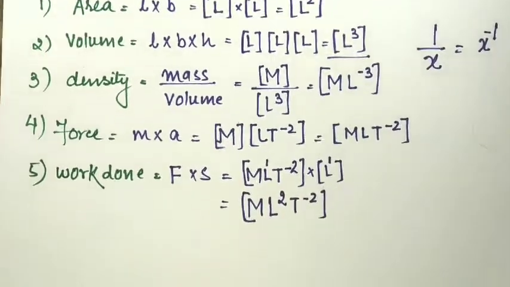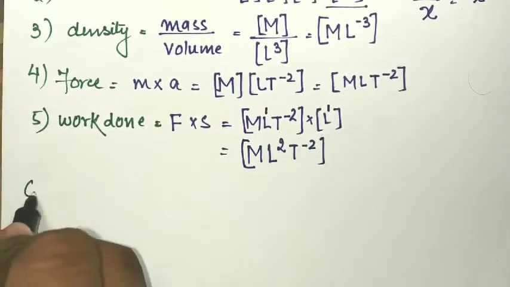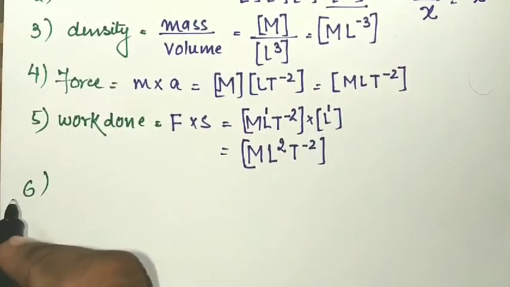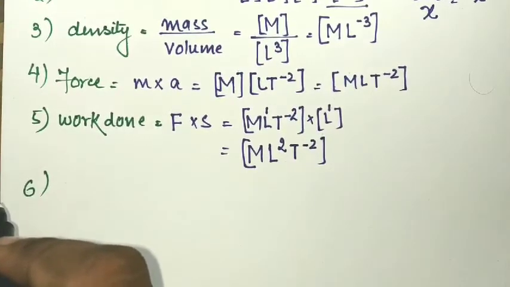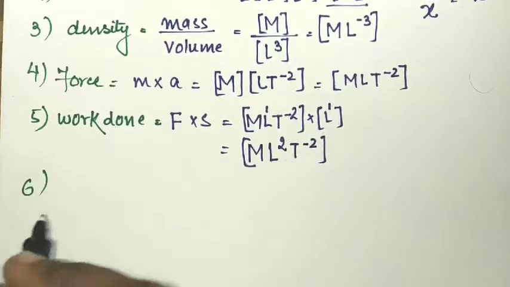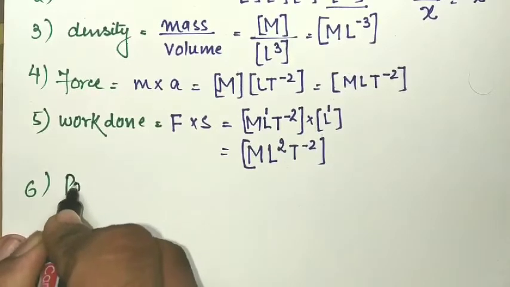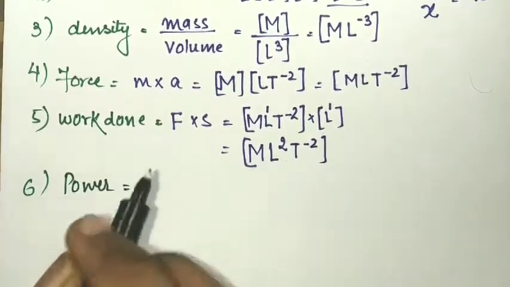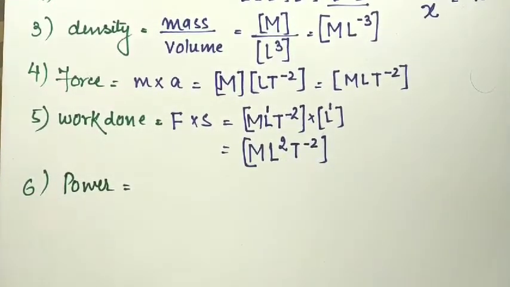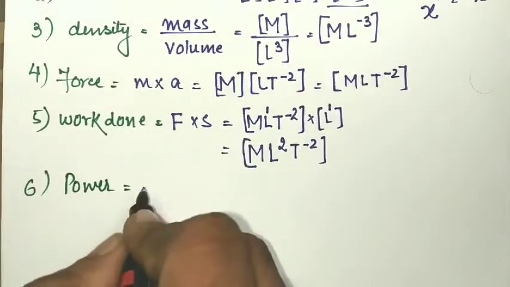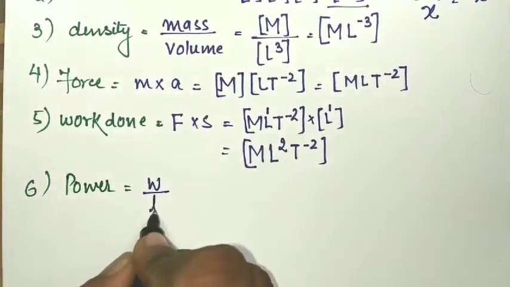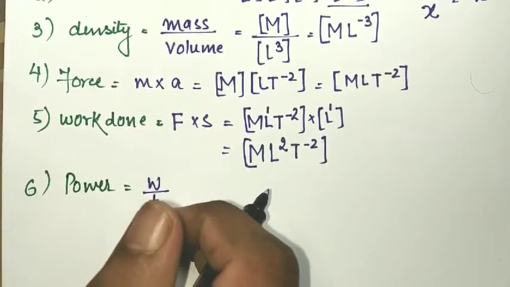Now students, move towards the next thing. What will be the dimensional formula for linear momentum? What will be it for power? First we will calculate for power. Power is the ability to do work, so W by T, power is equal to work done upon time.